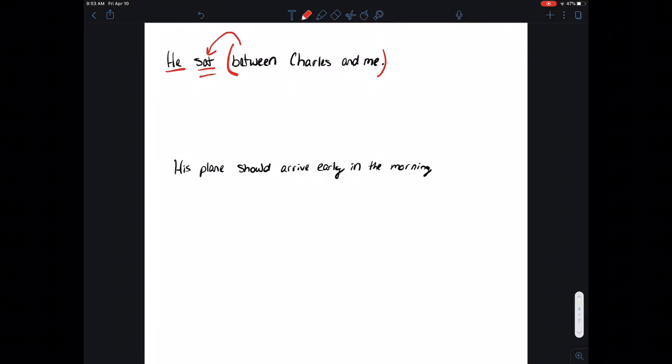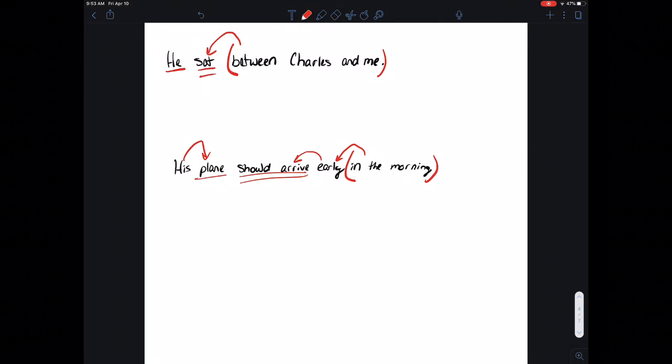His plane should arrive early in the morning. All right, I already know in the morning is my prepositional phrase. I'm just going to go ahead and mark it off. Makes it easier. Should arrive is the verb. Who or what should arrive? Plane. All right, his modifies plane, so it is an adjective. Early is saying when the plane should arrive, and in the morning is modifying early.